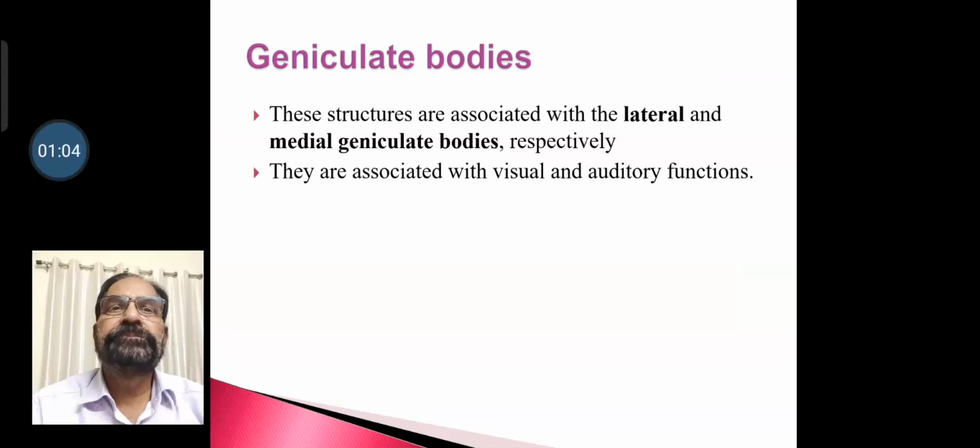These structures are associated with lateral and medial geniculate bodies, respectively. They are associated with visual and auditory functions. So superior colliculus and inferior colliculus are associated with lateral and medial geniculate bodies, respectively, and with visual and auditory functions.